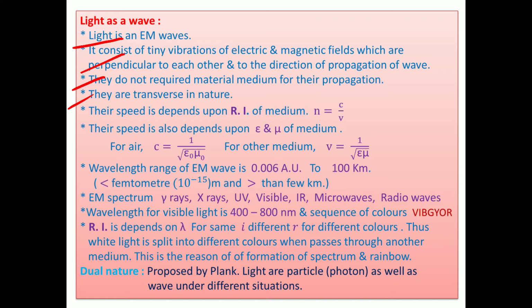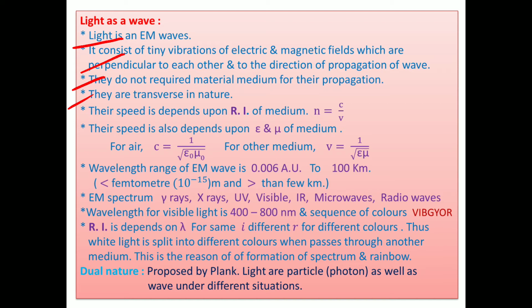For air or vacuum, refractive index is 1, velocity is nearly 3 into 10 raised to 8. For vacuum it is 3 into 10 raised to 8, and for air it is slightly less, 2.99 something. But when we consider other media like water, its velocity is 2 into 10 raised to 8, 2 lakh kilometer.